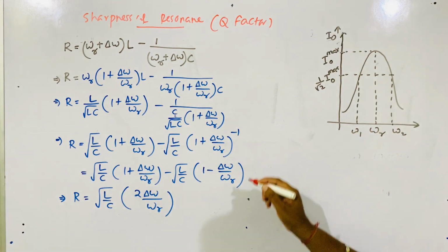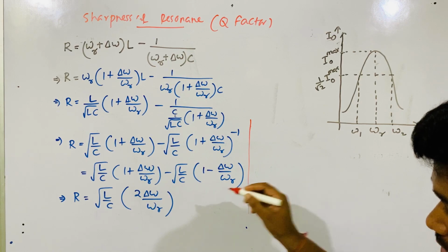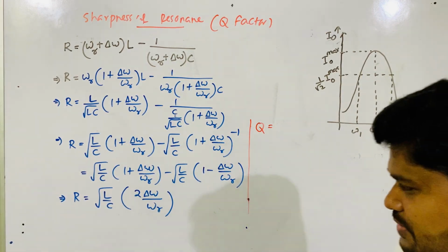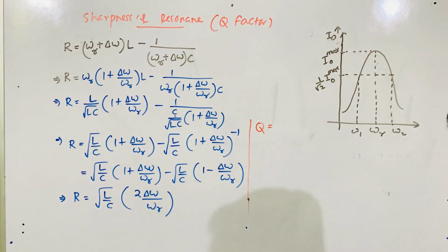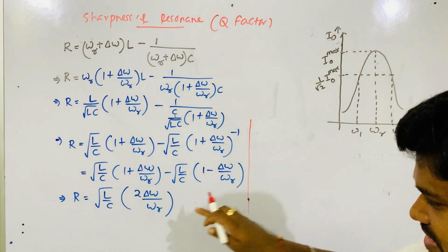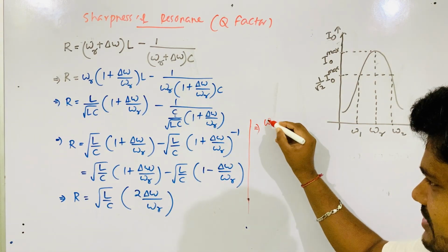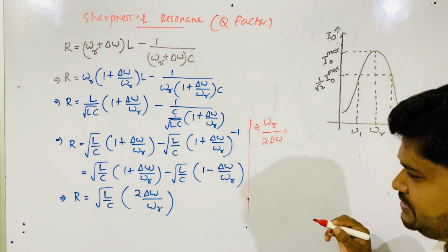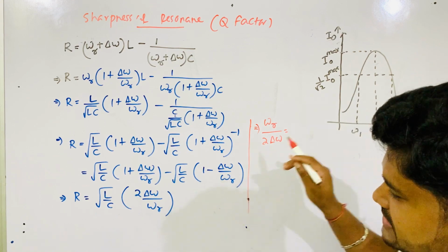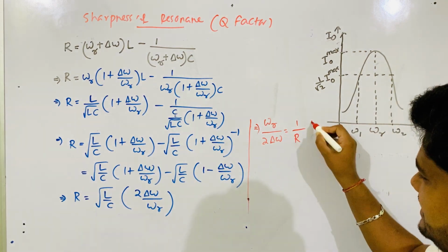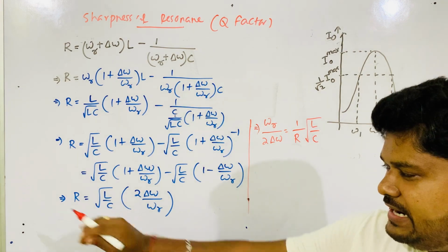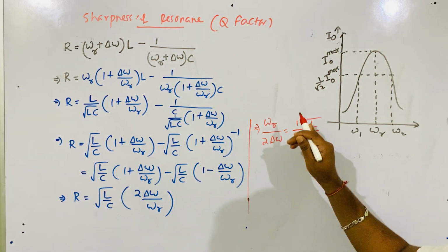So what is the bandwidth expression? Now you get the quality factor expression. Sorry, not bandwidth, quality factor expression. What did you get? Now hope you got it. What was the quality factor expression? Omega r by 2 del omega. So let's bring here omega r by 2 del omega. So omega r by 2 del omega is equal to, so this one, so this becomes 1 by r L by C root over. Okay, omega r by 2 del omega is equal to 1 by r.